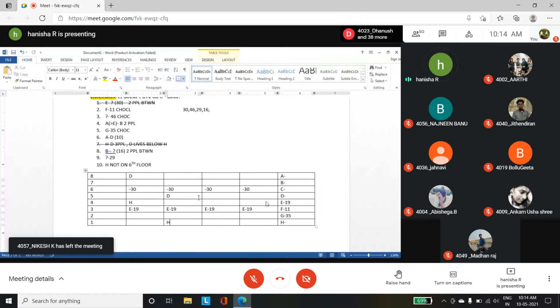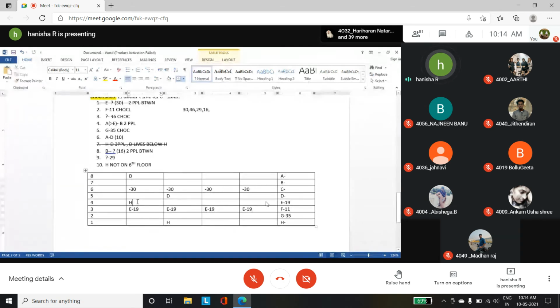Now we're coming back to A and B. Between A and B, you have two people, and between A and the person who has 16 chocolates, you have two people. So you have to mark A and B accordingly. Now in these two cases, if you have A over here, two people, and then B, it is not possible.